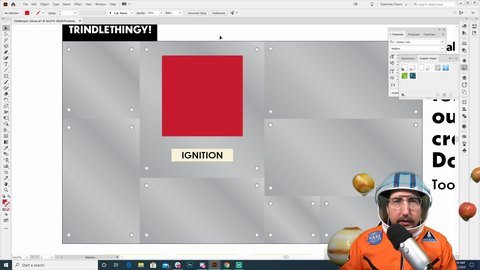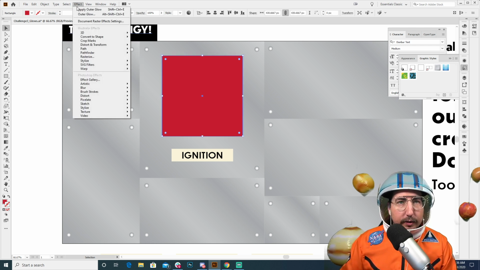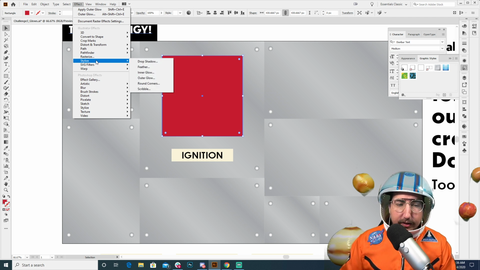So what we want to do is have this in kind of a mid-zone. And to make this look like it is glowing or make it look like it has some dimension, I'm going to click on it and go up here to Effects. Effects is a very powerful panel. I would suggest that you go through and play with all of these and see what you can find. But today we're going to go to Stylize. Then we are going to go to Inner Glow.